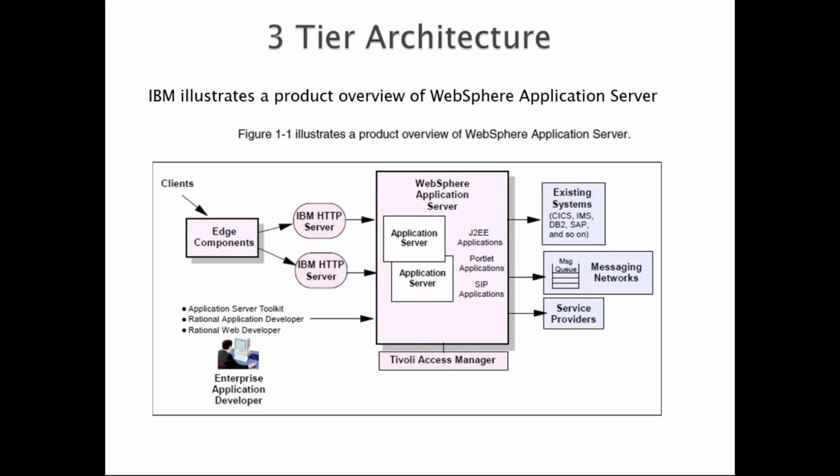Okay, can we picture this with an example of Gmail, like I'm a Gmail client using Gmail here? Sure. And what do you mean by IBM HTTP server? Is it like a URL to reach the application server? Yes, it's the first point of reaching the application server.